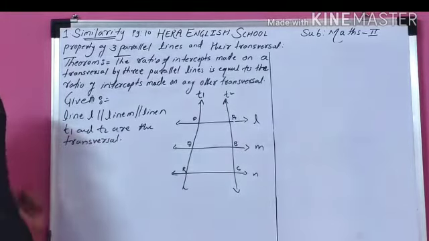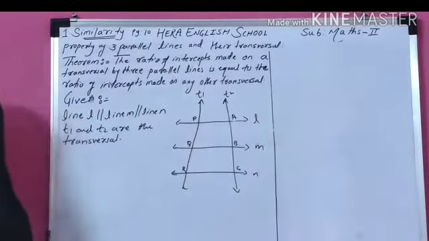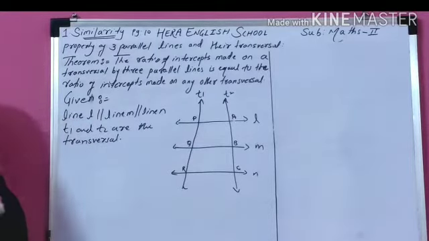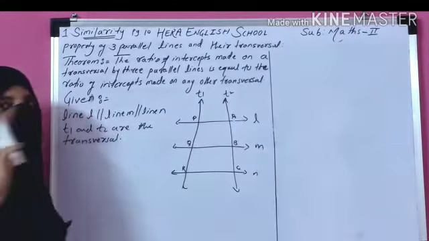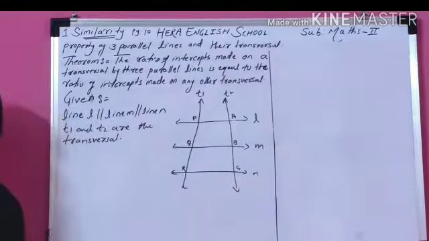I think you know about the transversal. A transversal is a line which intersects parallel lines. So here L, M, N are the three parallel lines, and T1 and T2 are their transversals.